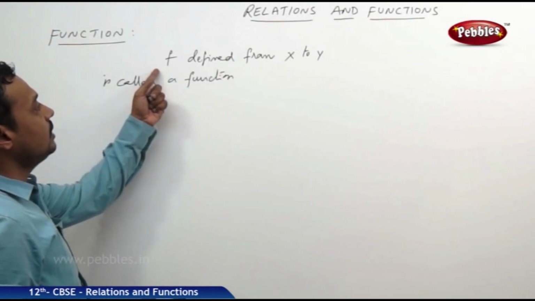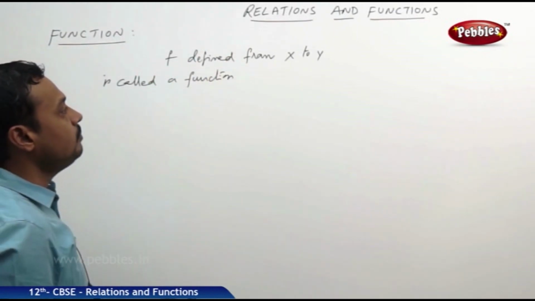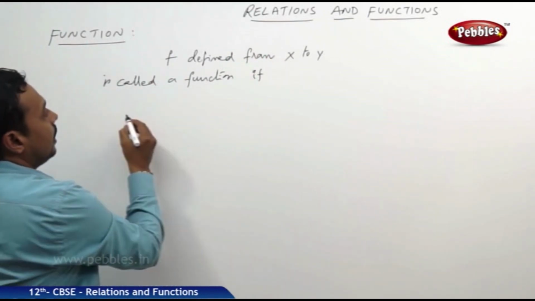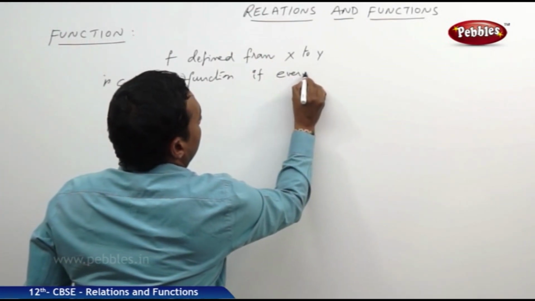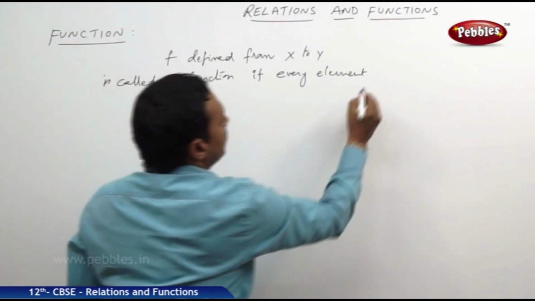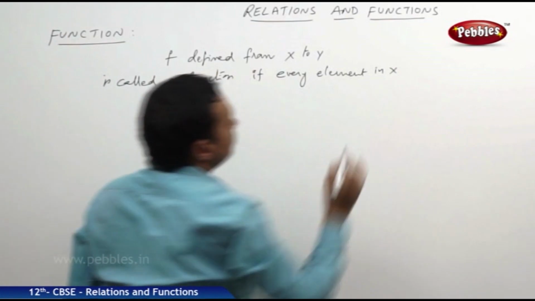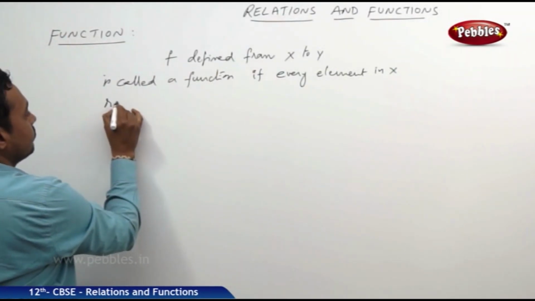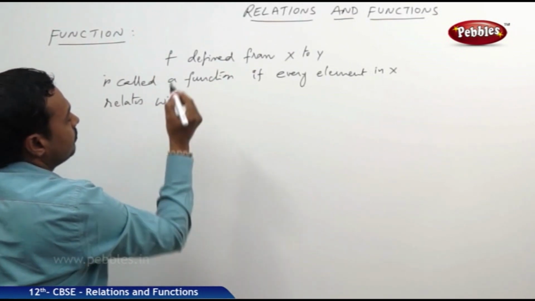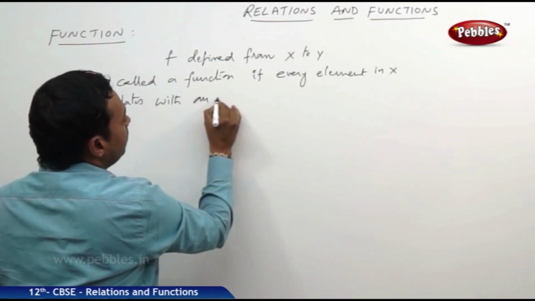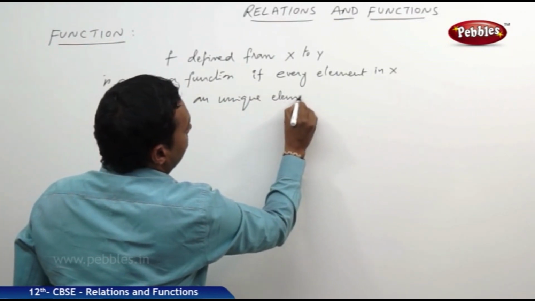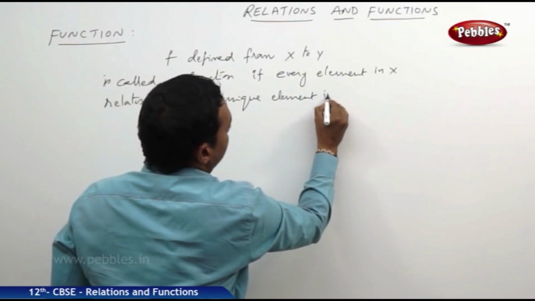Remember, a relation f which is defined from x to y is called a function if every element in x relates with a unique element in y.